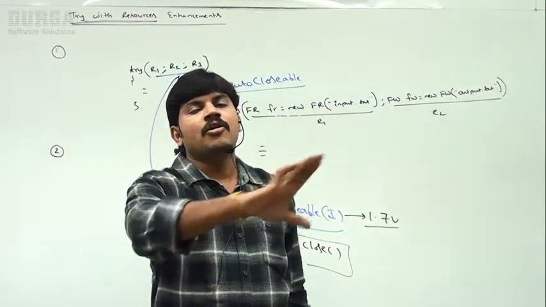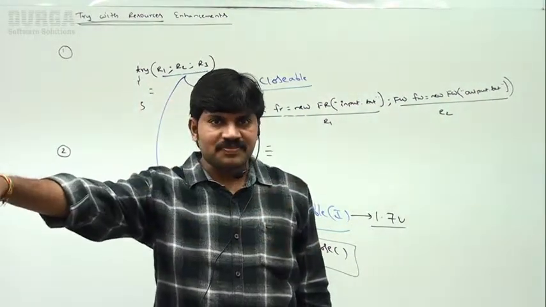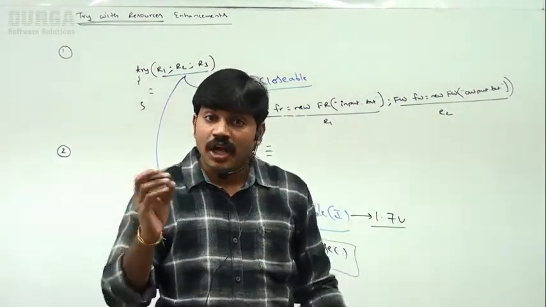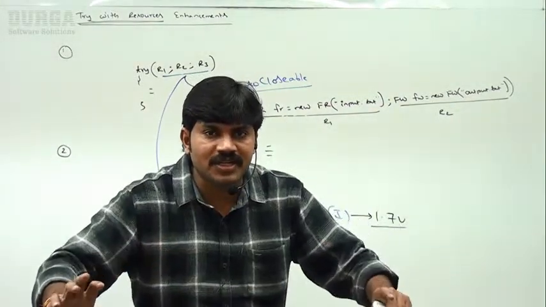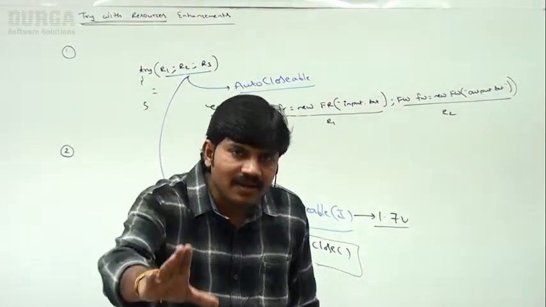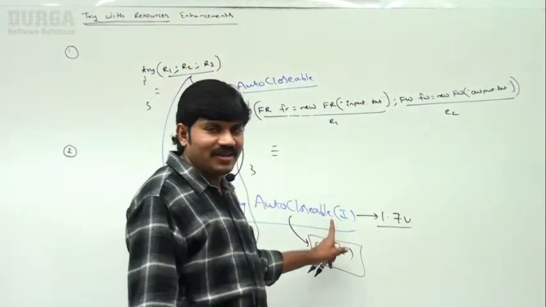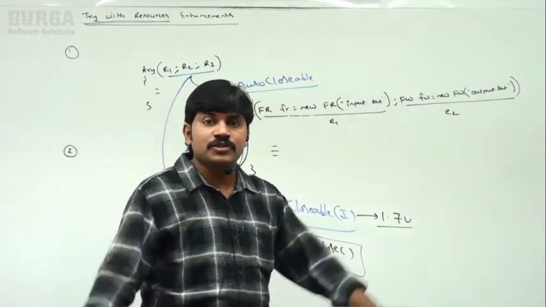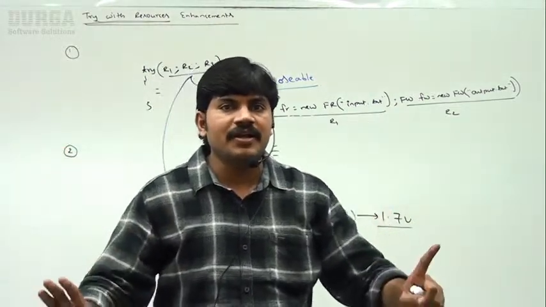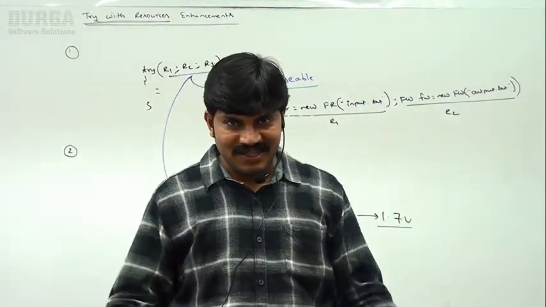Make sure, sir, all these resources, IO related, database related, network related, by default already implement the AutoCloseable interface. Are you getting that? Already implemented the AutoCloseable interface. We are not required to implement it explicitly. Remember that.